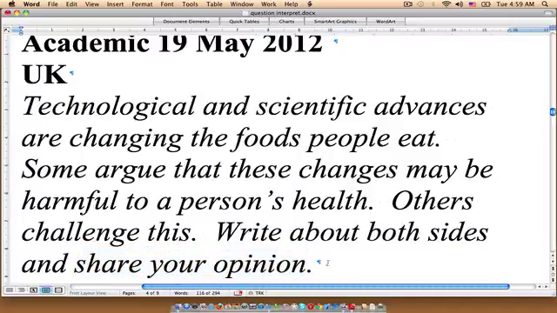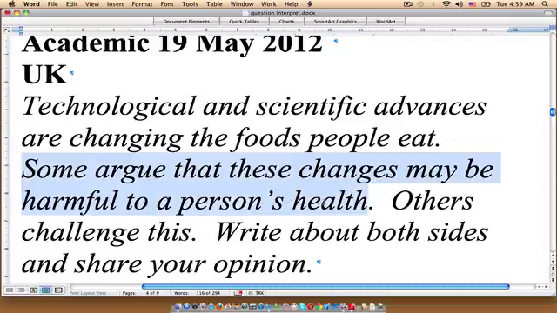So this essay question is telling us very directly that we should be looking at the merits that can be argued for both sides of this issue. That means we have to find support for this.